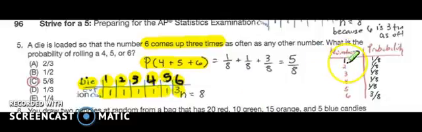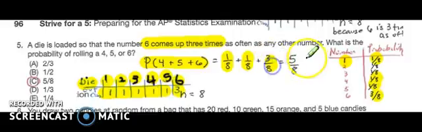So then I'm going to make a table of values. The probability of rolling 1 is 1 out of 8, because if 6 comes up 3 times as much, that gives me a total of 8. So here's the rest of my probabilities. The probability of rolling a 4 is 1/8. Probability of rolling a 5 is 1/8. Probability of rolling a 6 is 3/8, because it's 3 out of 8. That's how I got 5/8. Remember, make a sample space.